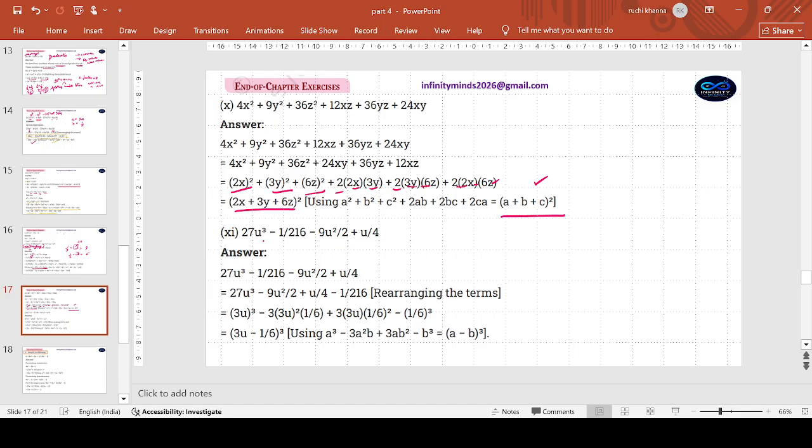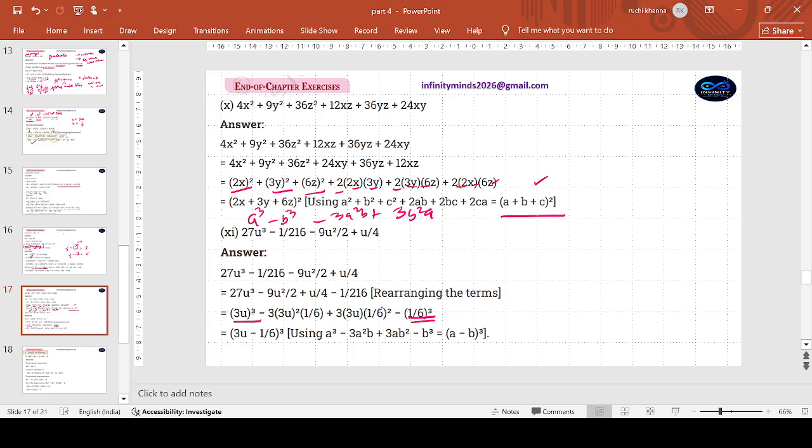Again, this one we have done a lot in this video. A cube minus B cube. Who will play the role of B? A cube, B cube. Let me write down. This is my A cube, this is my B cube. Okay, then minus 3A square B plus 3B square A. So try and match. A is going to be your 3u and B is going to be your 1 by 6. Of course, 216 cube root is 6, so 1 by 6.